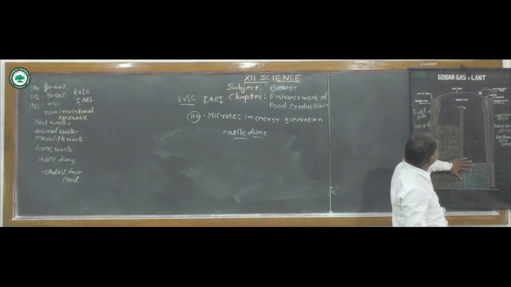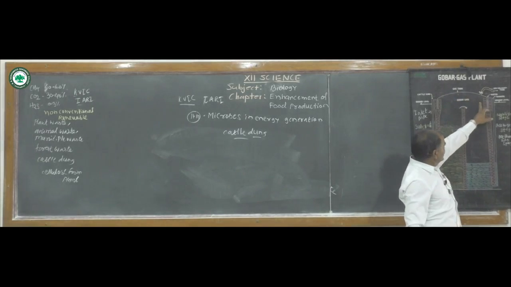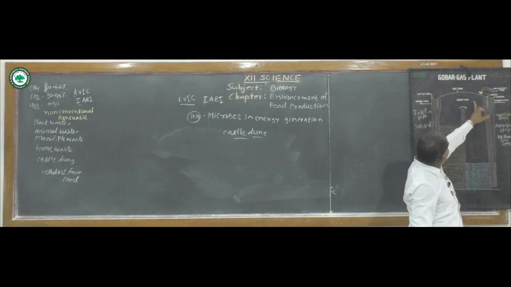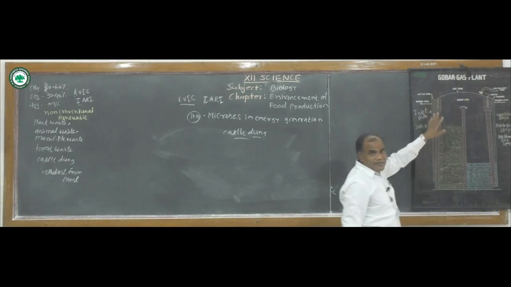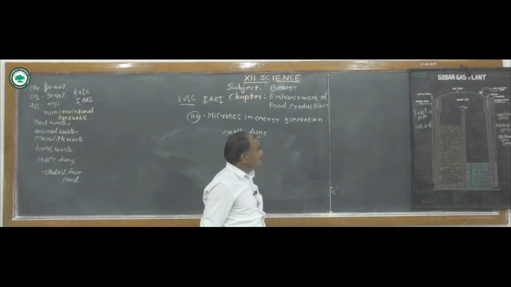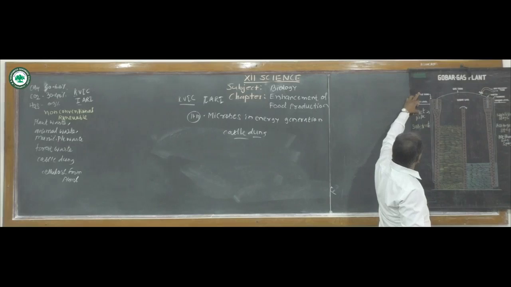Here the lower part of this figure shows the digester, and the upper part of the model shows the biogas holder. The cattle dung will be entered from this part, so it is known as the inlet pipe.